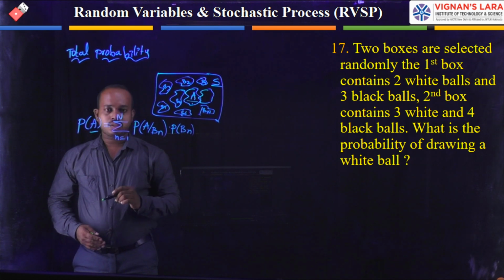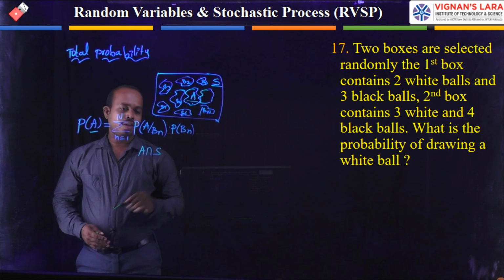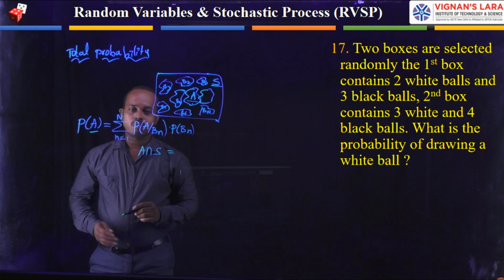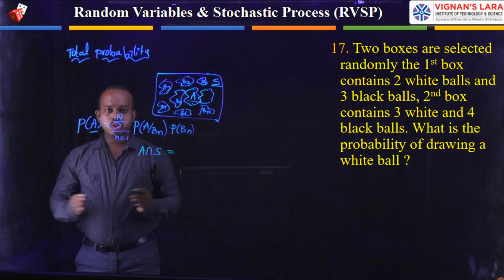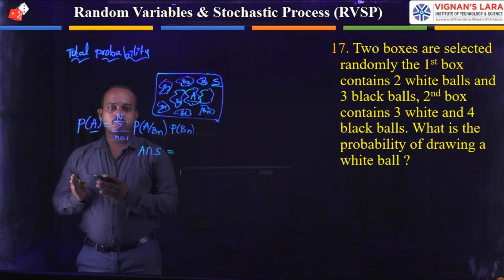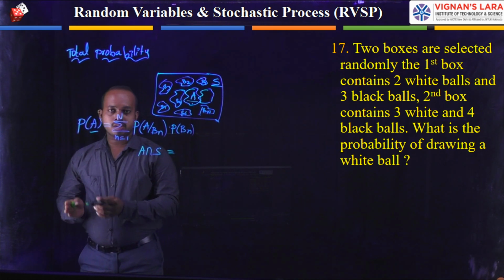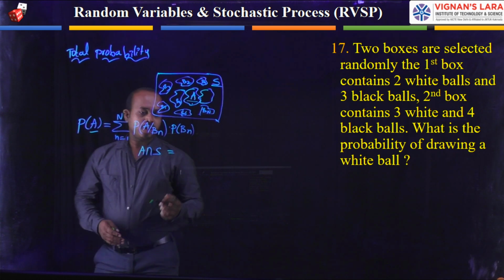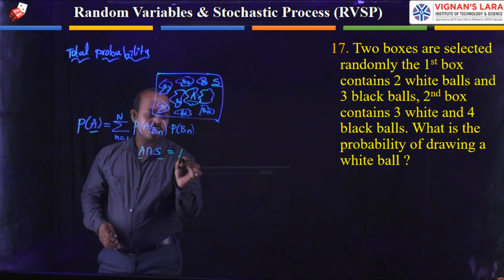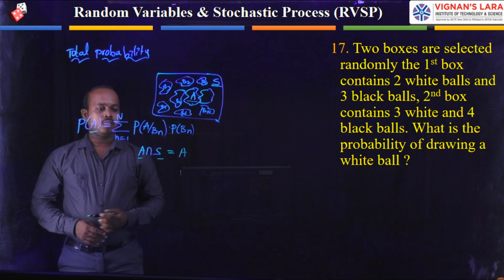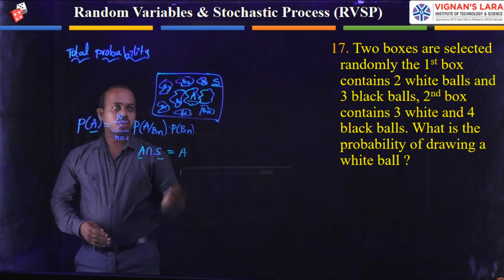So we write the relation between event A and the sample space by taking the intersection, A intersection S. When you take a larger quantity and a smaller quantity, the intersection is the smaller quantity, since both lie in a single sample space. Based on this, the intersection of A and S is A.